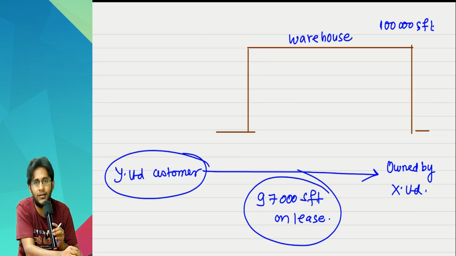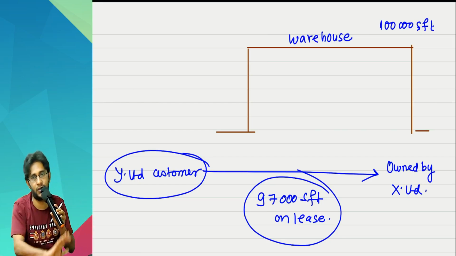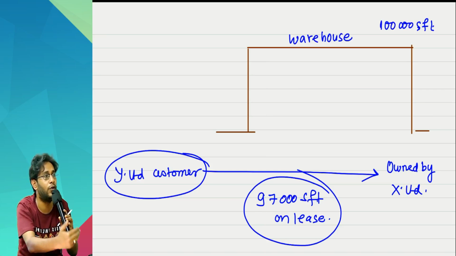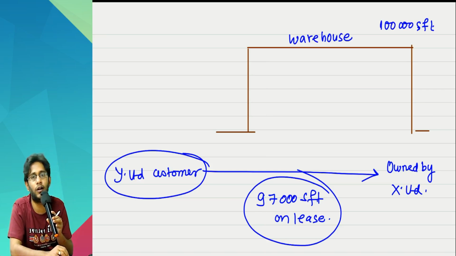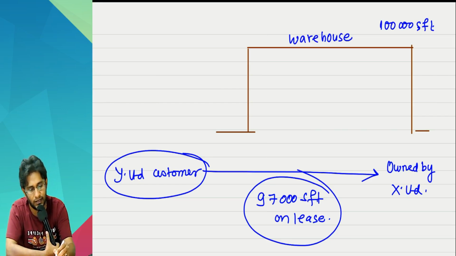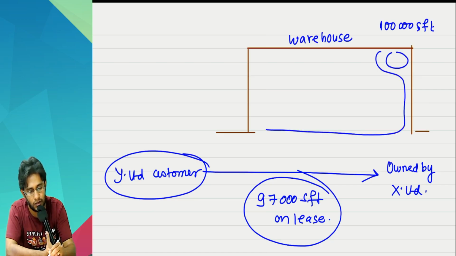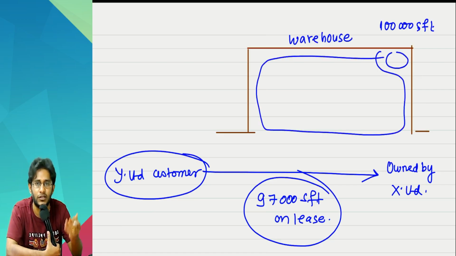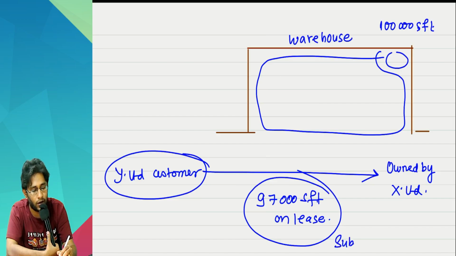Did I obtain 3,000 SFT on lease? No, I obtained 97,000 SFT. 97,000 is almost 100%. It is not 100, I agree, but it is almost all. The standard says you need not physically identify. If you physically prove it, sir, I want this entire space except this corner, everything else I want. If you specify also, okay. Don't specify also, okay. Why it is okay in this case is because you have contracted to obtain substantially all of the capacity of the asset.